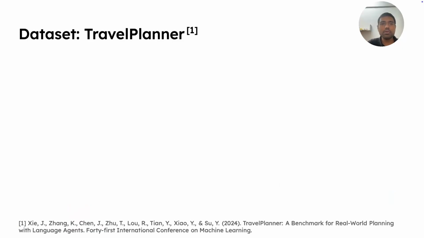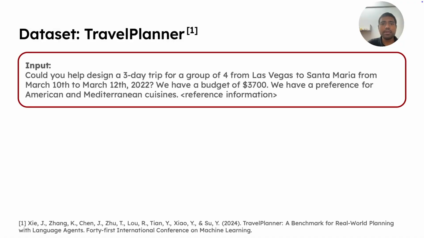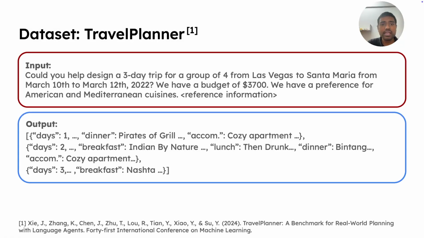So to study this problem, we consider two datasets. The first one being TravelPlanner, which comprises several travel planning queries, and we expect the system to return a day-wise travel plan, which would be evaluated later in terms of the percentage of implicit and explicit constraints being satisfied.